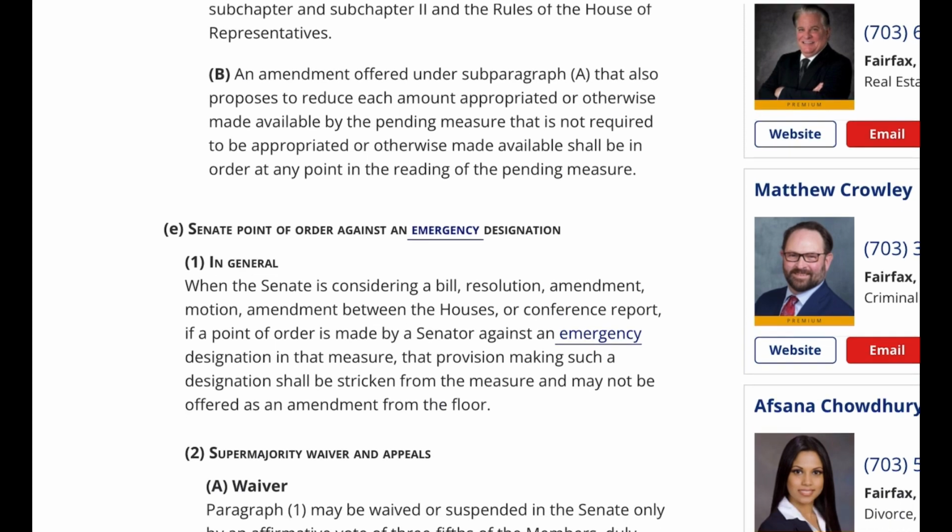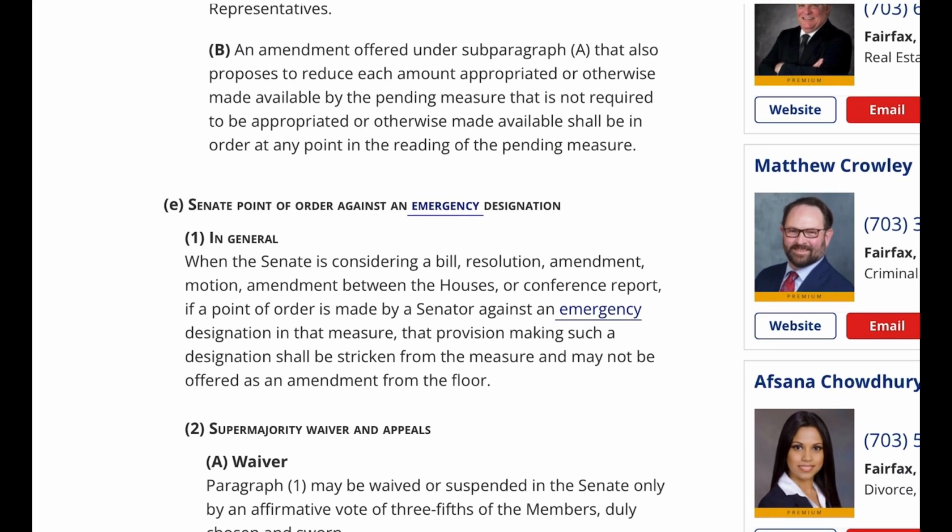E. Senate point of order against an emergency designation. 1. In general, when the Senate is considering a bill, resolution, amendment, motion, amendment between the houses, or conference report, if a point of order is made by a senator against an emergency designation in that measure, that provision making such a designation shall be stricken from the measure and may not be offered as an amendment from the floor.